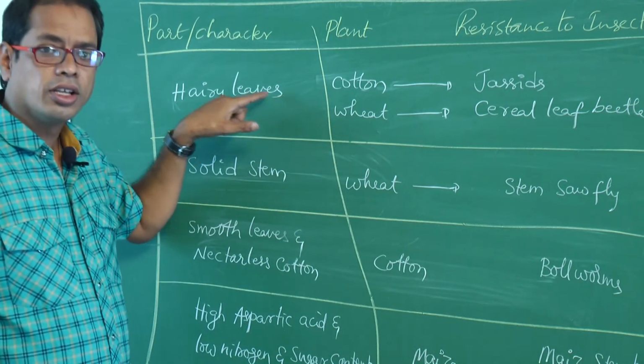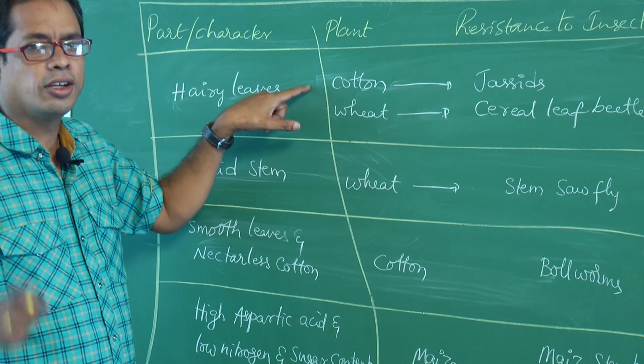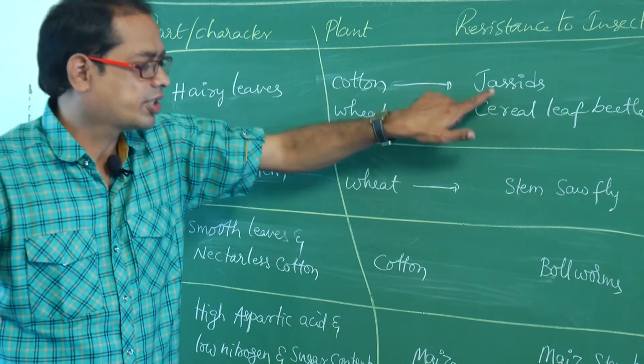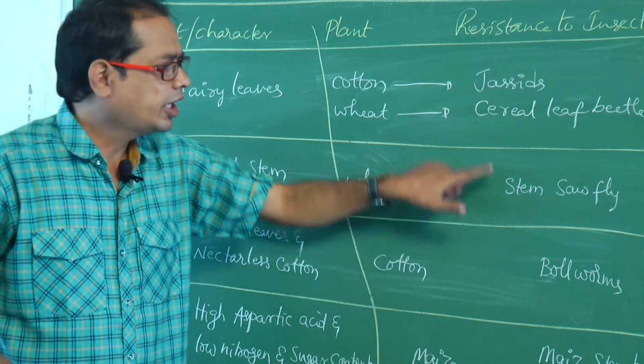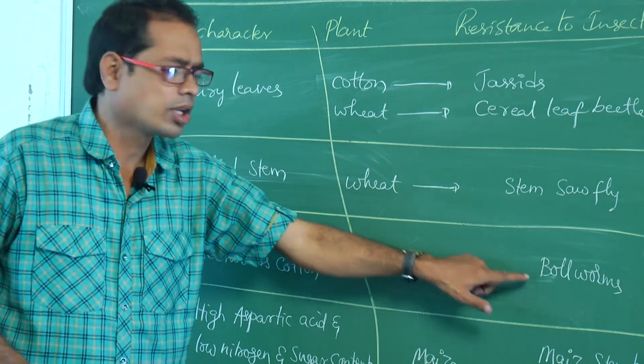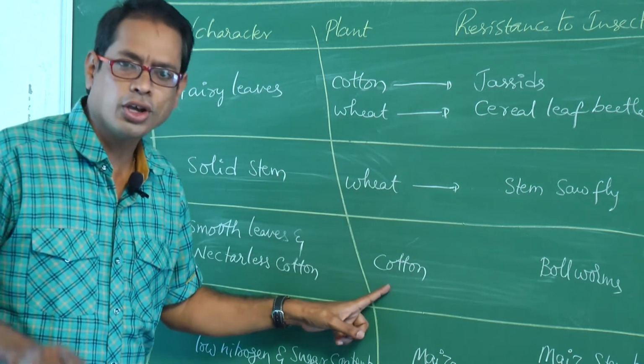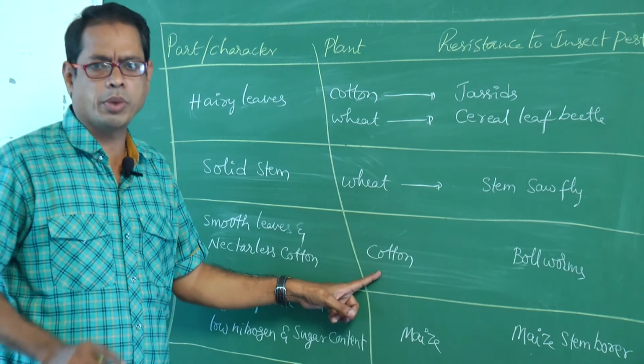Here it is, hairy leaves of cotton do not attract jassids. Try to remember. Here it is jassids, here it is bollworms. Here it is cotton, here it is also cotton. That point you have to remember.